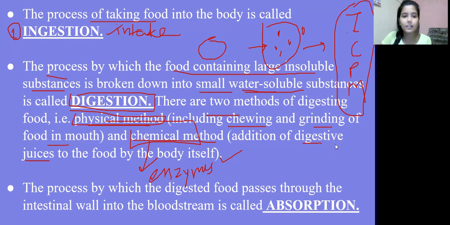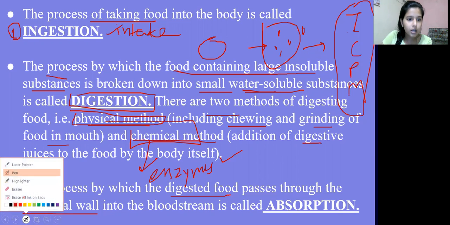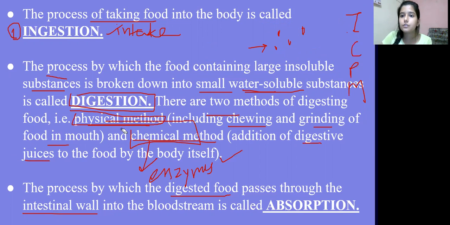Okay, so the next process is after the breakdown. We have done the breakdown here. After that, the process by which the digested food passes through the intestinal wall into the bloodstream is called absorption. Let me just clear this out a bit for you.